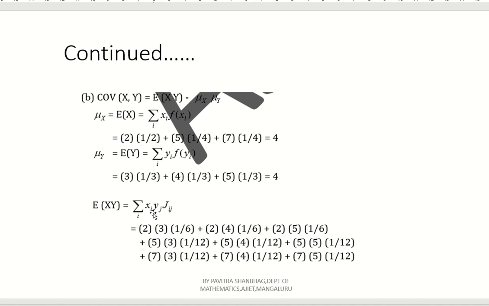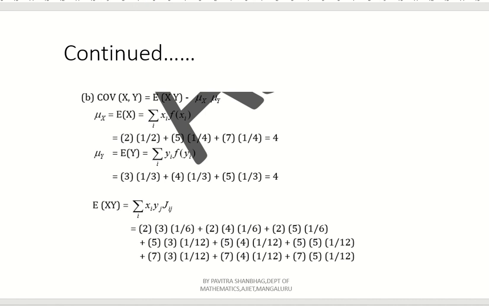See, if you take here i1, j1, then you have to take j11 value. Similarly, x1, y2, then j12. Like this you have to take. Okay, I will tell you once again the explanation. E of xy is nothing but summation of xi into yj. Okay, now here for each i and j it should be. Now x1, y1, j11.